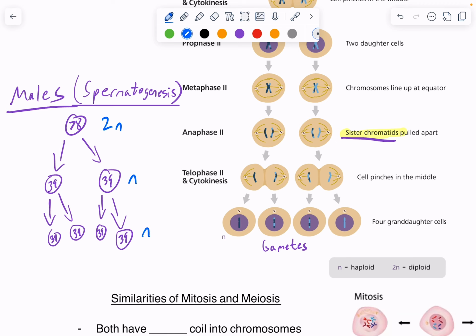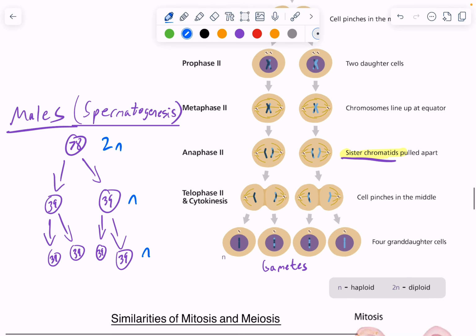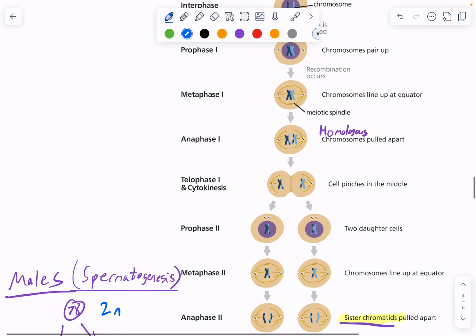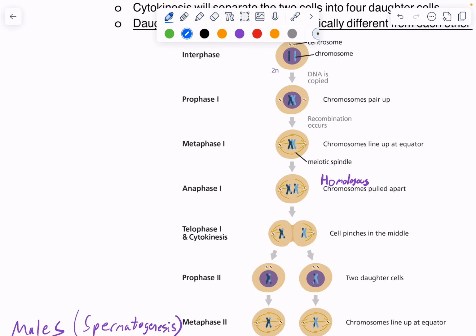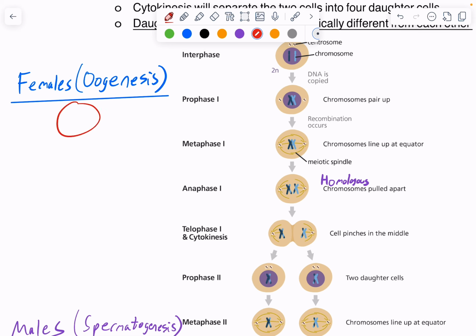If we look at meiosis in females, this is a slightly different process. If we maybe create some space here, female meiosis is called oogenesis. They have a germ cell that will undergo meiosis, and they will invest all of their resources and nutrients in one cell.